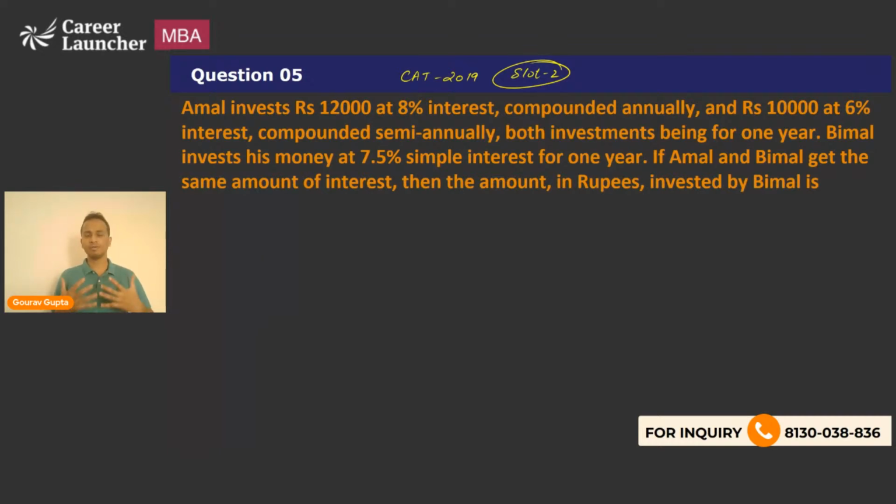At the end, both of them got the same interest. Interest is equal for both of them. So, by mistake, do not make an equation for the amount, because here it is given that the interest obtained by Amal and Bimal are equal.